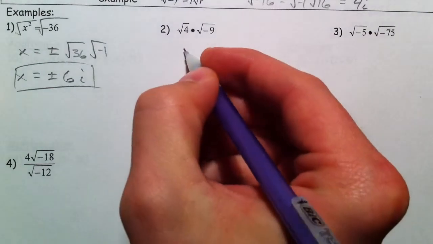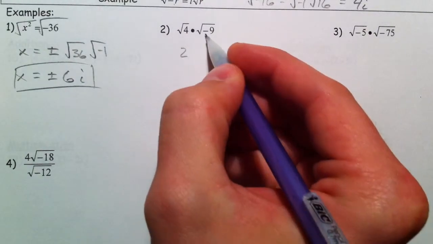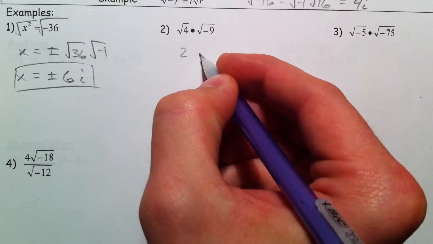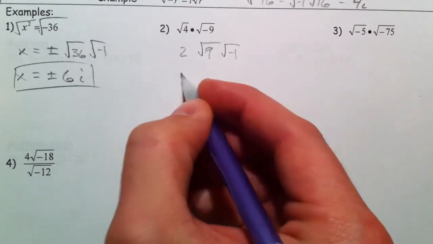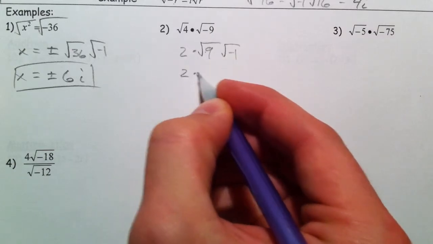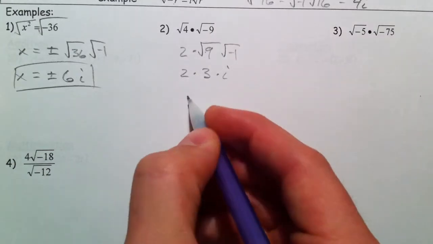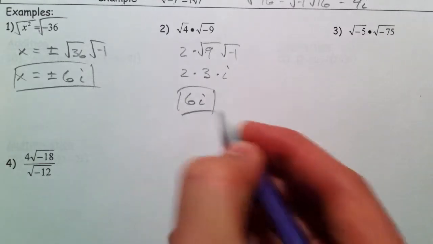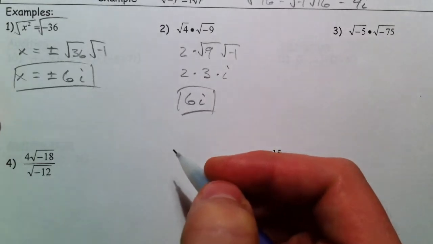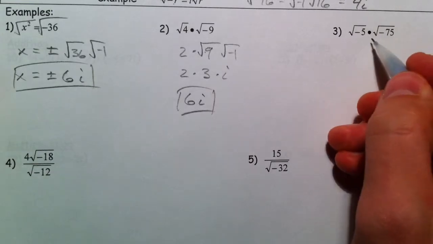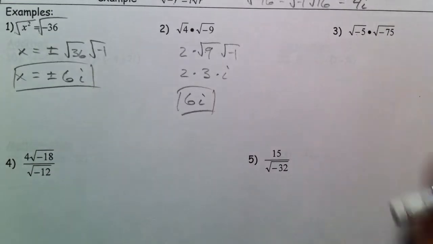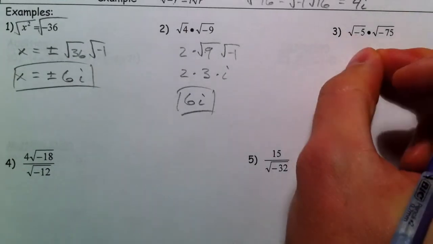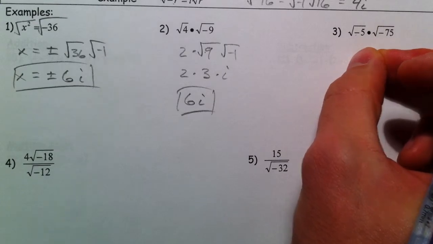Square root of 4 is 2. Square root of negative 9 is kind of like the square root of 9 times the square root of negative 1. So you get 2 times 3 times i, or 6i. These, you cannot multiply these together first. We have to reduce the radicals and take care that they're negative first, because multiplying the roots is just not a property that can be done.